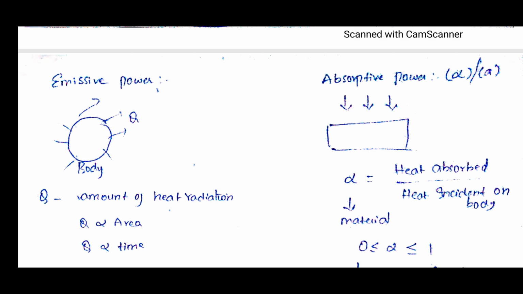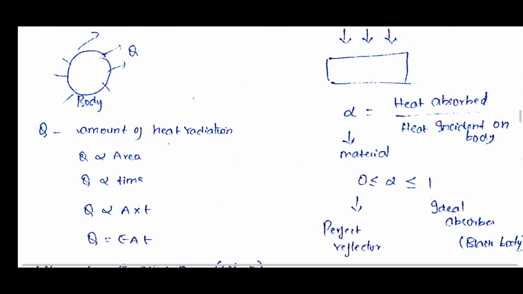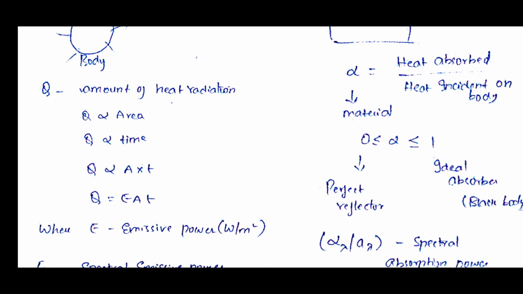This alpha value depends upon the material we have taken. There will be different absorption capacities for different materials. That means the alpha value is between 0 and 1. If alpha is 0, it is not absorbing, which means it is reflecting. If alpha is equal to 0, we call it a perfect reflector. If alpha is equal to 1, we call it an ideal absorber or perfect absorber, usually called a black body. That is nothing but absorptivity.